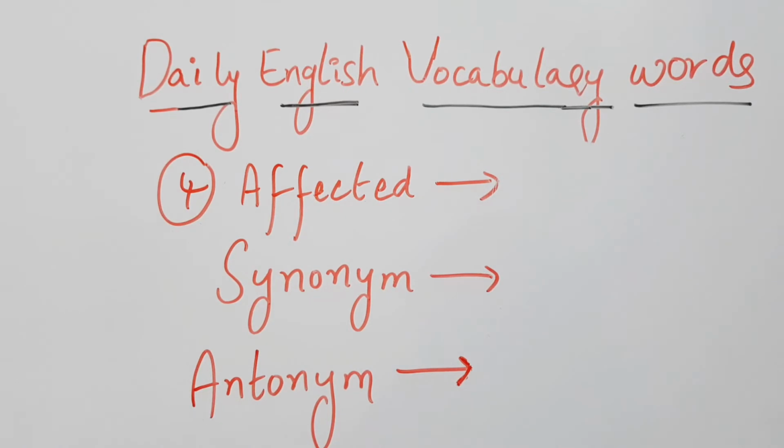Now the fourth English vocabulary word is affected. Spelling: A-F-F-E-C-T-E-D. Affected meaning artificial or influenced.